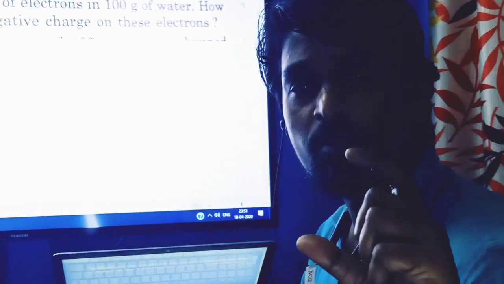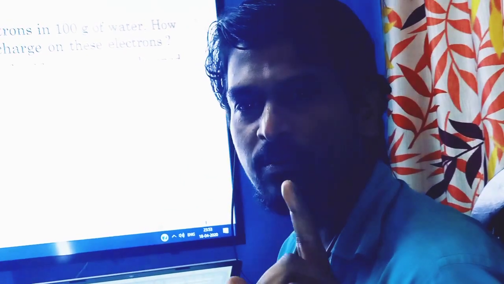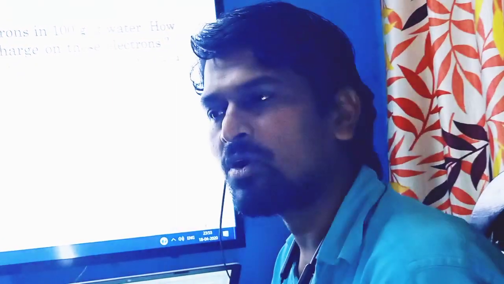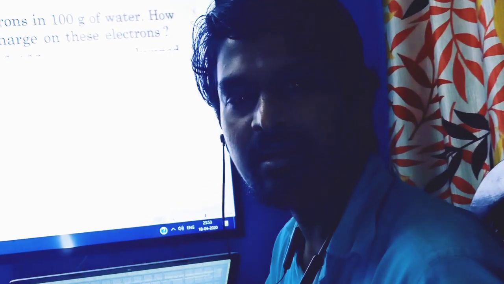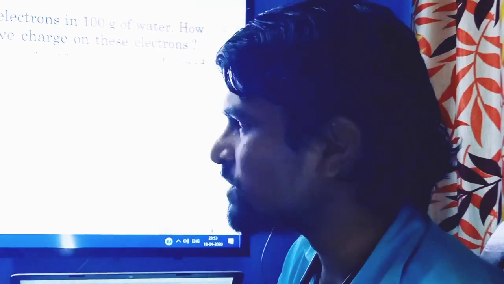So 100 gram of water consists of H2O molecules, which contain 2 H and 1 oxygen atoms. So the number of electrons for hydrogen is 1 each, and for oxygen it is 8. So 10 electrons are there within a particular molecule.